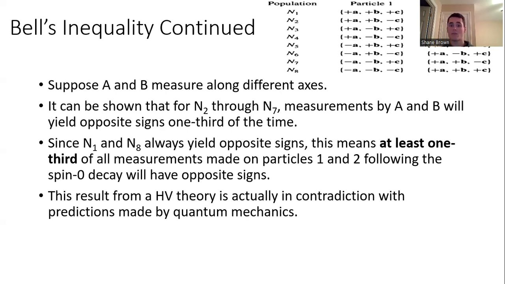So this is an example of a hidden variable theory, and this result of having at least 1/3 of the measurements come back being opposite signs, this is an example of a Bell inequality, okay? But as we'll see, this Bell inequality from hidden variable theory is in contradiction with quantum mechanics.